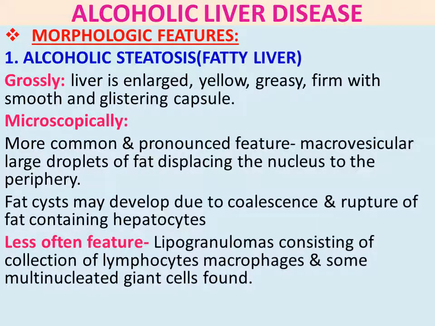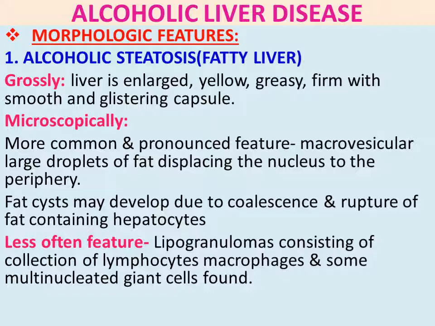Then morphological changes in alcoholic liver disease. The first change is fatty liver, alcoholic steatosis. So grossly and microscopically, what differences will be there in alcoholic steatosis? Grossly, the liver is enlarged, yellow, greasy, firm, with a smooth and glistening capsule. So the liver will be yellow in color.